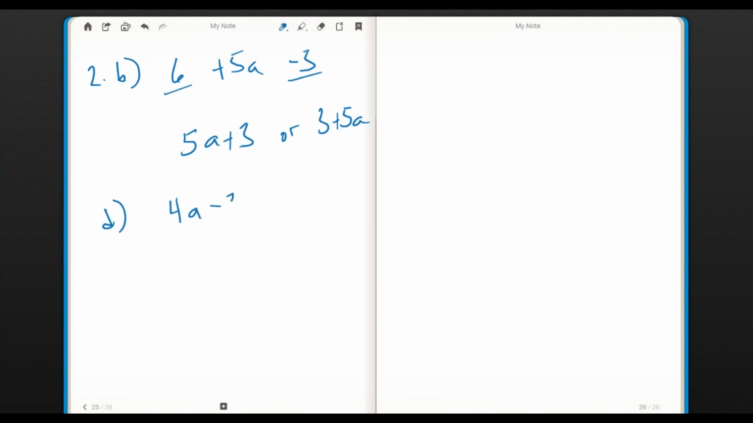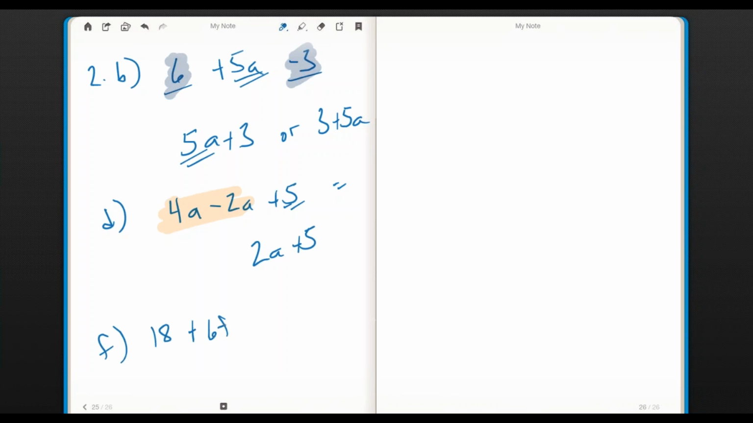Letter D, 4a minus 2a plus 5. This time, I have 4 a's, and I'm getting rid of 2 of them. On this other one, I had 6, and I was getting rid of 3. The a's didn't change, right? In this case, the 5 isn't going to change, but I'm going to have 2a plus 5. Letter F, 18 plus 6f minus 9. What combines? Well, the 18 and the minus 9 are going to come together to give me 9, and then I have plus 6f. The 6f didn't change. Nothing affected it. Nothing moved it.